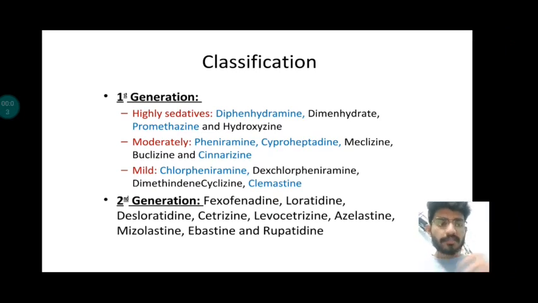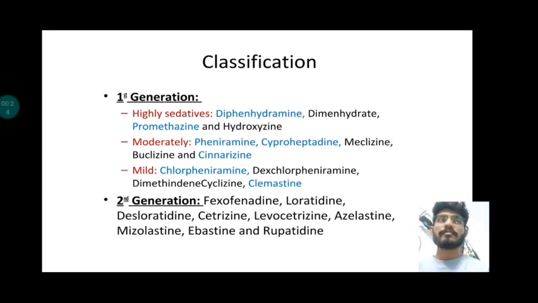We'll learn to distinguish between the first generation and the second generation. First generation drugs show central effects and cross the blood-brain barrier, whereas these effects are not shown by the second generation. Secondly, the first generation antihistaminics cause sedation, and they cannot be used in people with active jobs.